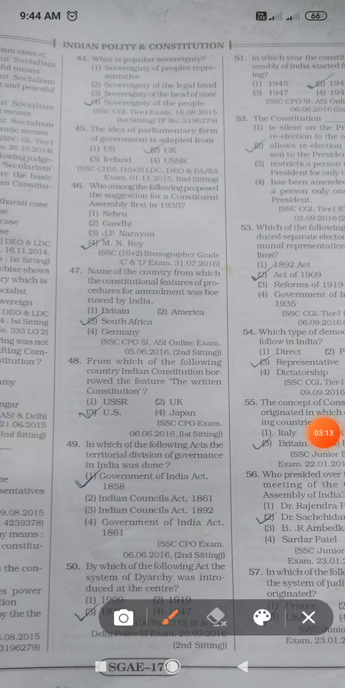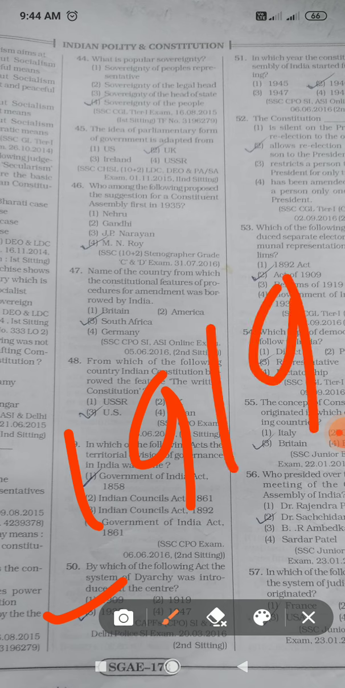Next, by which of the following acts was the system of diarchy introduced? So diarchy introduced at the center is 1935, but at the province it was 1919.